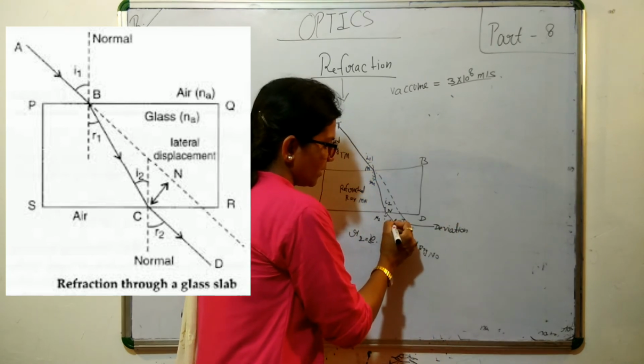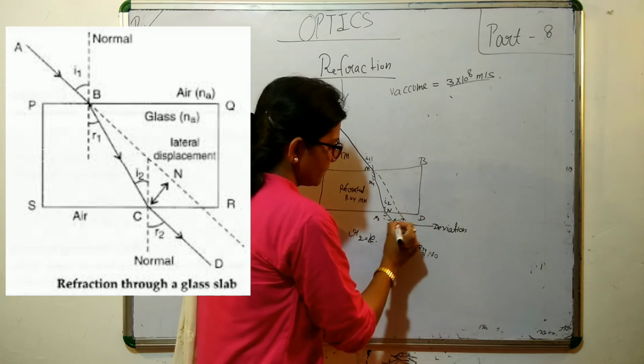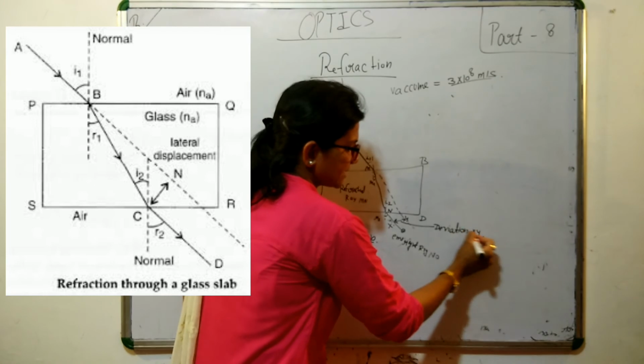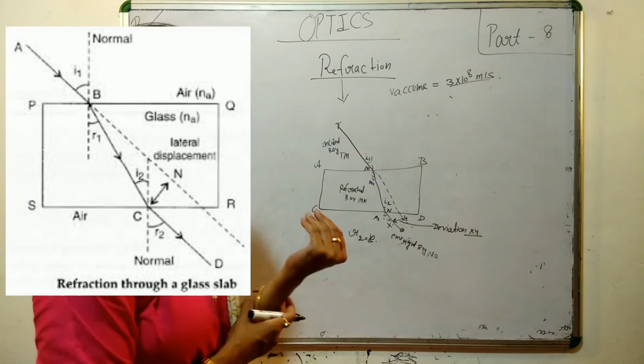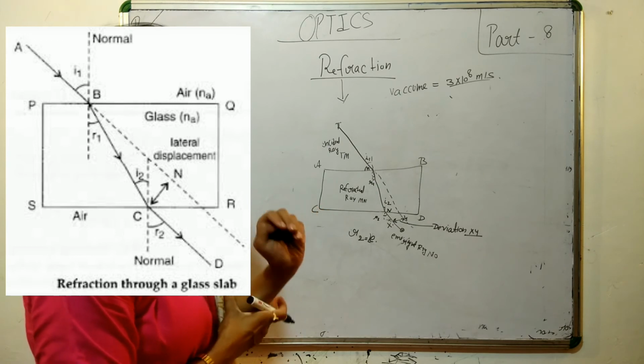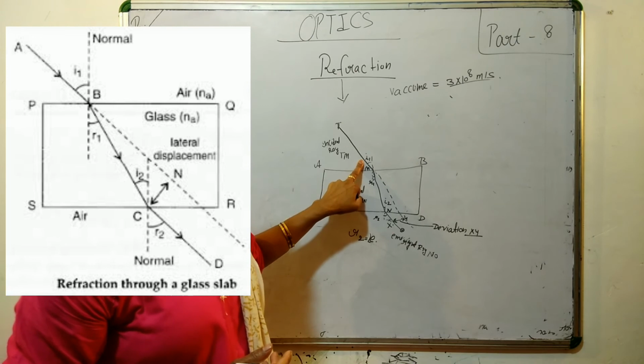This, if you call it XY, then this XY length is the deviation, the path of deviation. So in this glass slab, the very important thing, the first thing, is the angle of incidence. Clear?